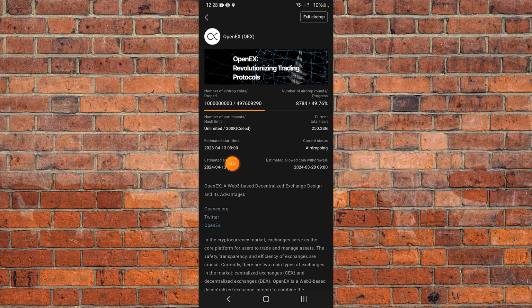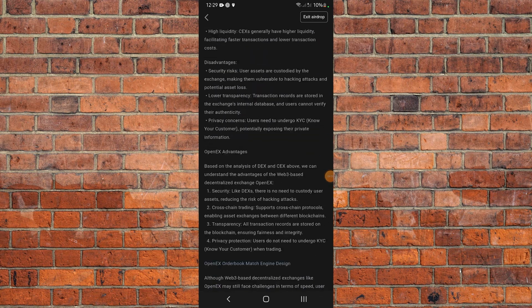We have been mining this OEX since the mining started this year in April, and you can see the current status is still dropping. The estimated end time is around April next year, and the estimated coin withdrawal is next year, when you start withdrawing. You can go through this project, but it is going to be a banger, just like the CORE token.